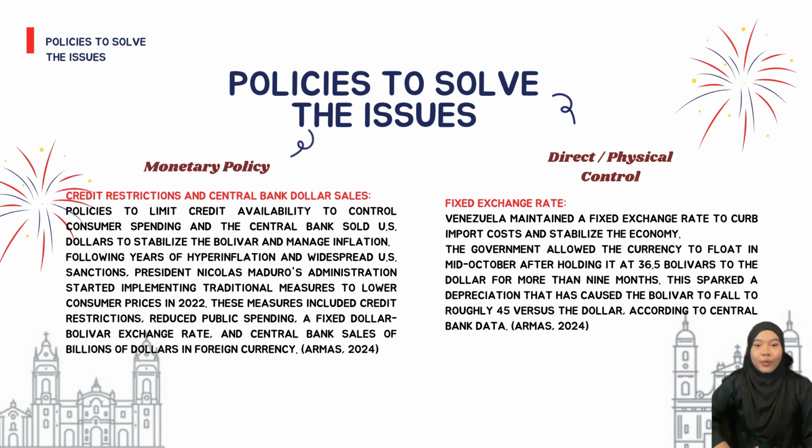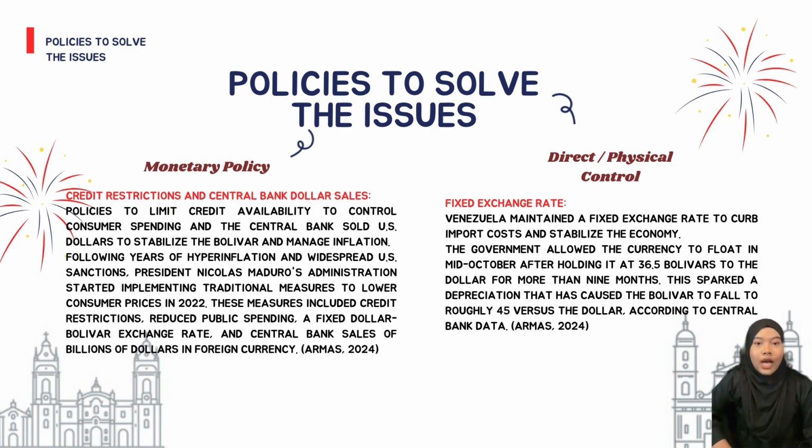Next is policies to solve the issue. First, main point is credit restriction and central bank dollar sales. Policies to limit credit availability to control consumer spending, and the central bank sold US dollars to stabilize the bolivar and manage inflation.